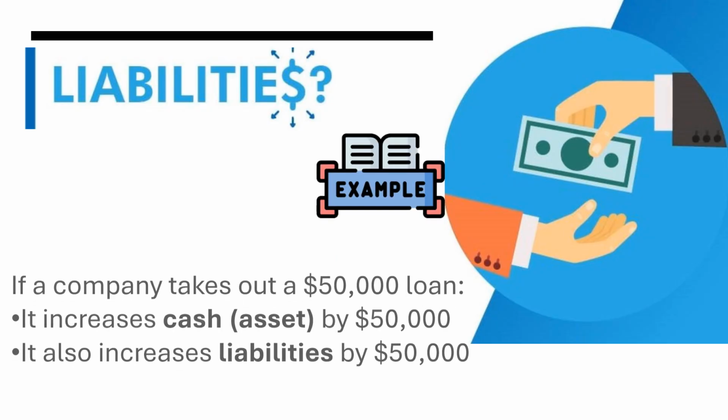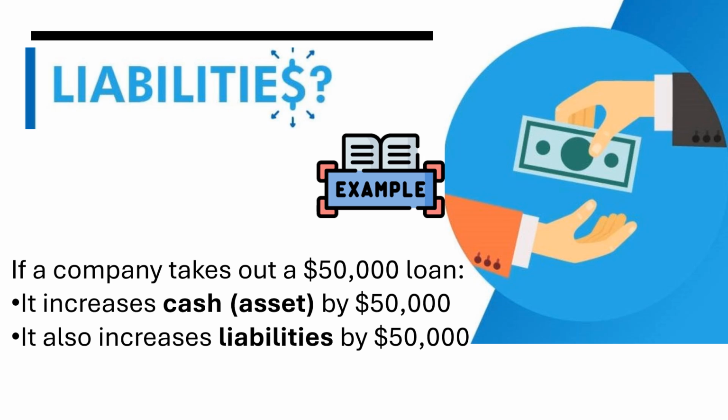Let's take an example of liabilities. If a company takes out a loan of $50,000, it increases its cash. That means its assets are increasing by $50,000. Henceforth, as it is being taken on loan, its liabilities also increase by $50,000.